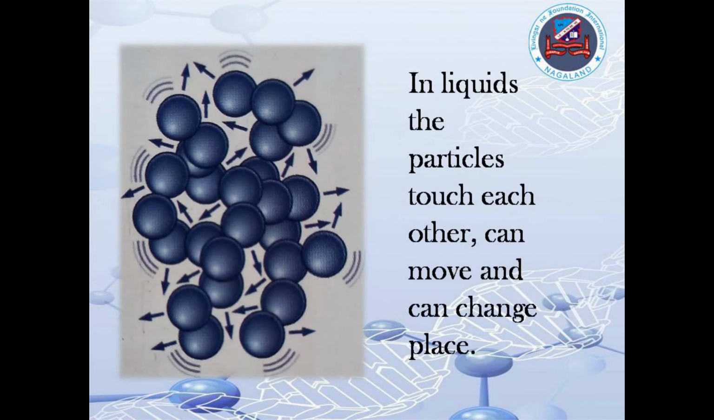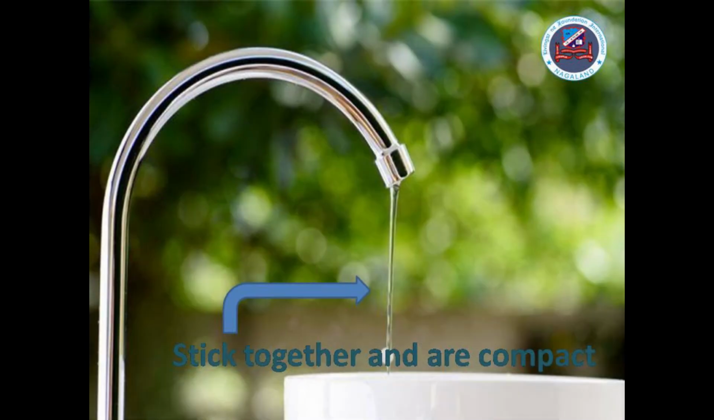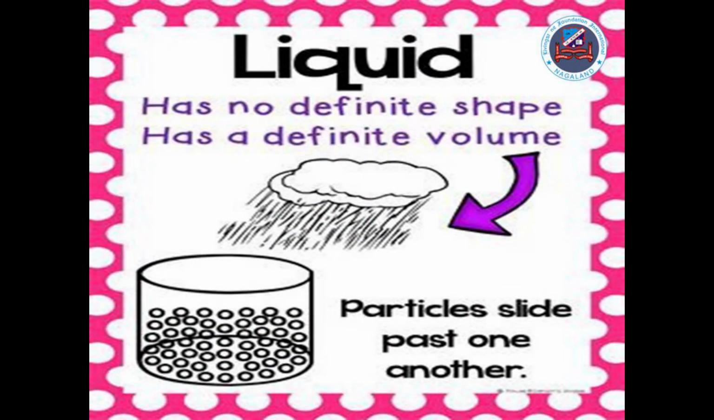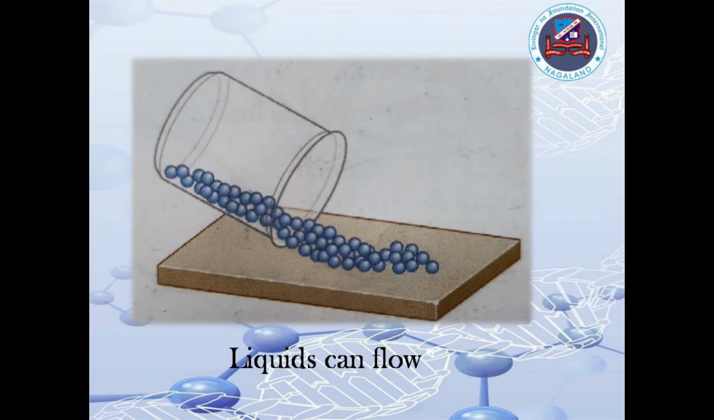In liquids, there are weak forces of attraction between the particles, so they are free to move around and are arranged pretty randomly. However, the weak forces of attraction do mean that the particles stick together and are fairly compact. This also means that they have a definite volume, and even though shape can change, this allows them to flow and fit in a container.